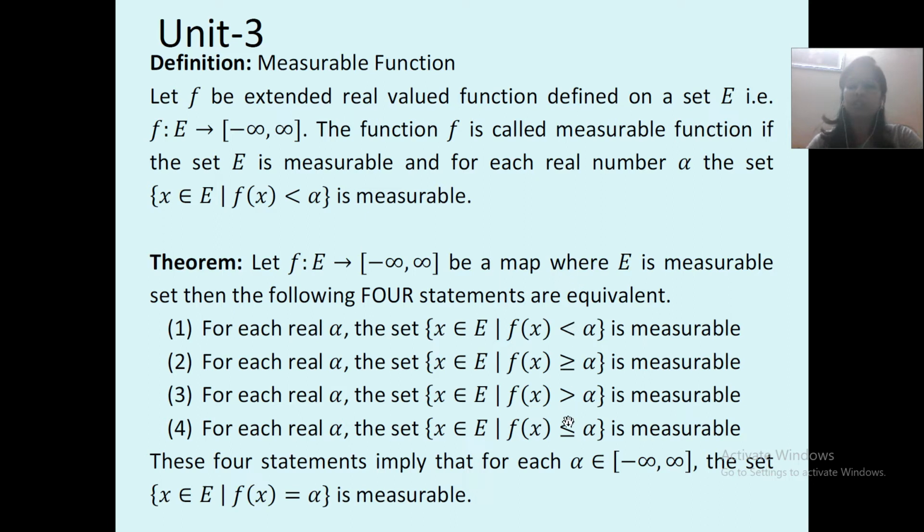Instead of f of x less than alpha, you can use any of these; that we will prove in this theorem, that all four are equivalent to each other. Fine. So let us start. These four statements imply that for each alpha belonging to minus infinity to infinity, the set of x belonging to E such that f of x is equal to alpha is measurable. What do these four statements imply? It is written over here. We will prove first 1 implies 2, 2 implies 1, then 3 implies 4, 4 implies 3, and then a bridge between these two will be proved.